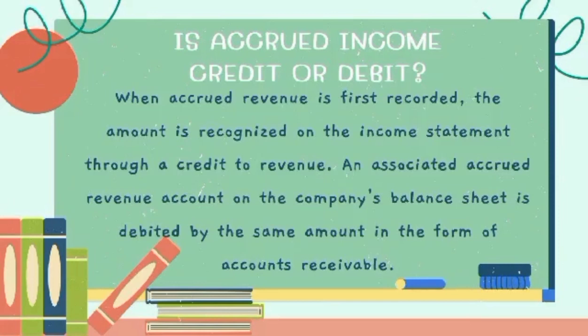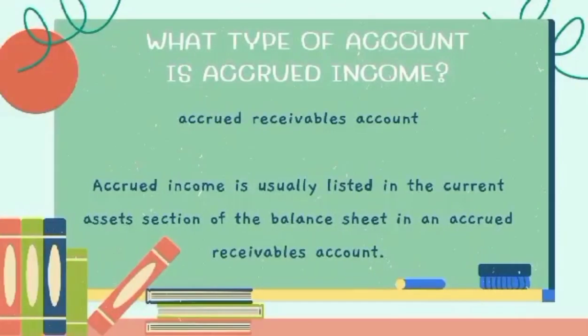Is accrued income credit or debit? When accrued revenue is first recorded, the amount is recognized on the income statement through a credit to revenue. An associated accrued revenue account on the company's balance sheet is debited by the same amount in the form of accounts receivable. So guys, what type of account is accrued income?